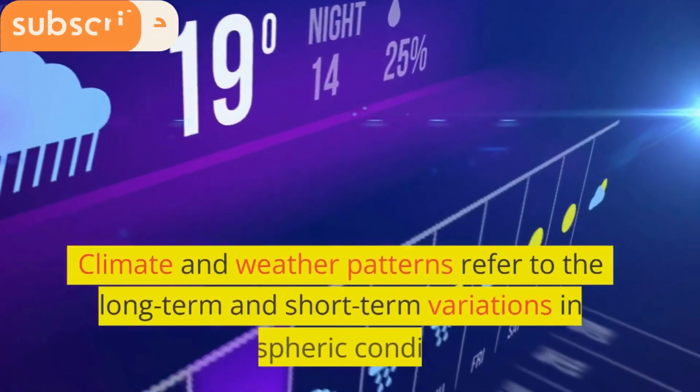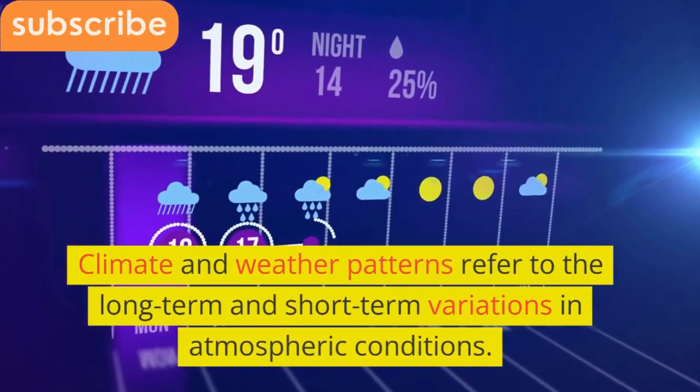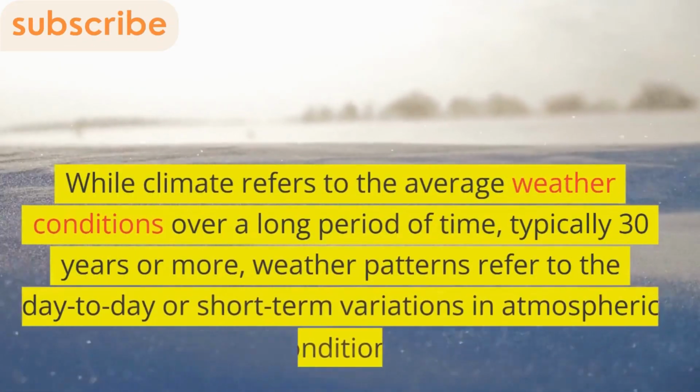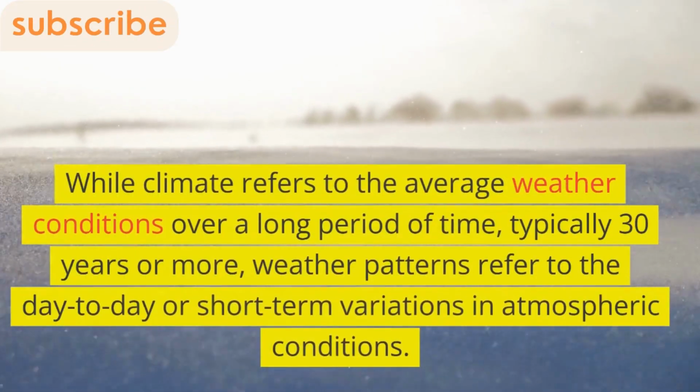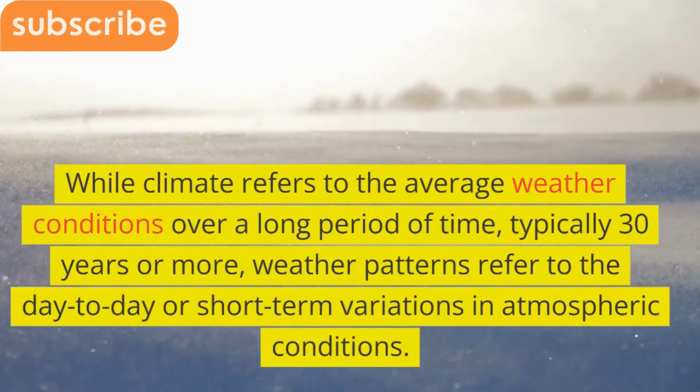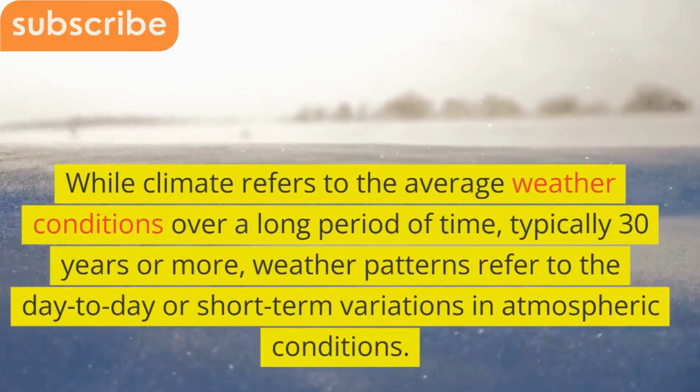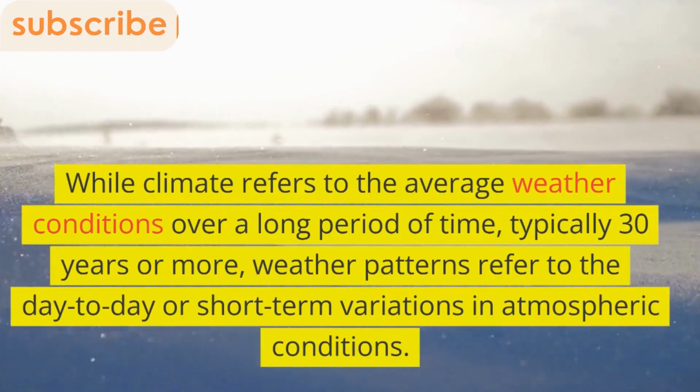Climate and weather patterns refer to the long-term and short-term variations in atmospheric conditions. While climate refers to the average weather conditions over a long period of time, typically 30 years or more, weather patterns refer to the day-to-day or short-term variations in atmospheric conditions.